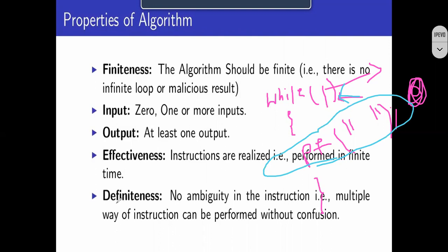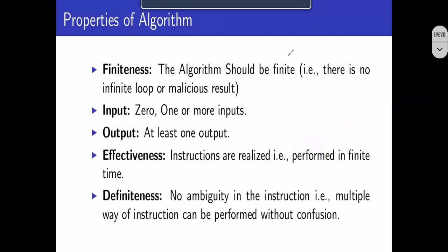Okay. Definiteness: no ambiguity in the instructions. For example, multiple ways of instructions can be performed without confusion. If you give too many instructions, it will create ambiguity. These are the small problems we have to avoid in algorithms.